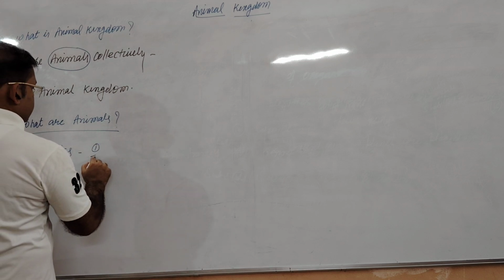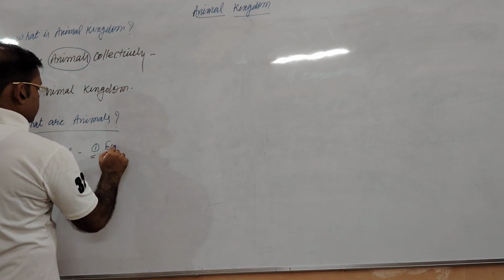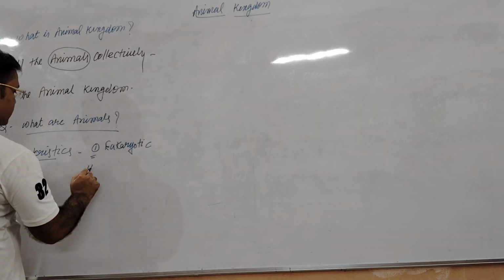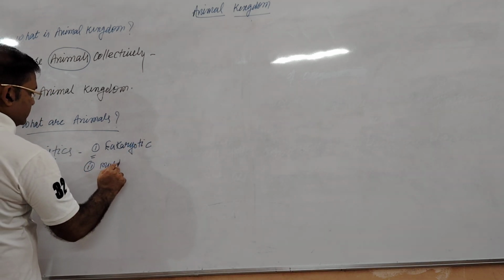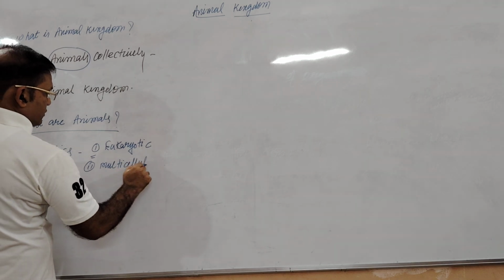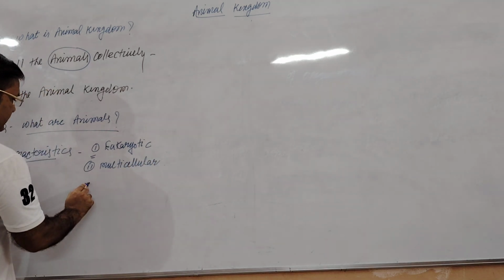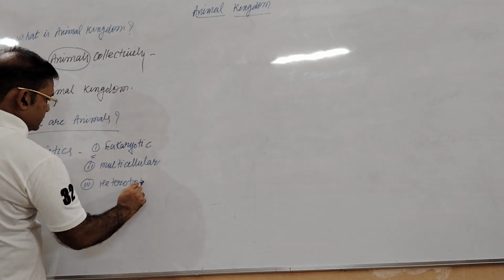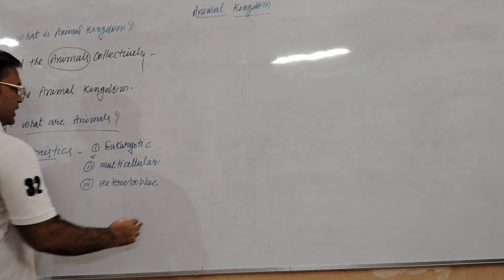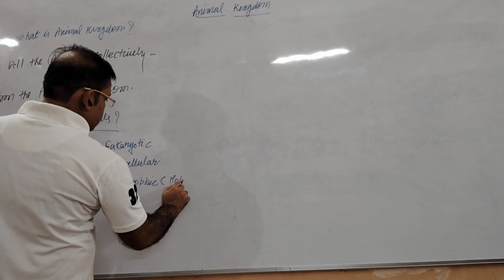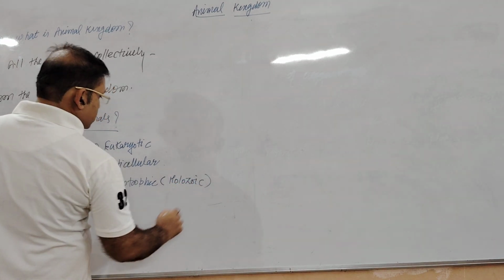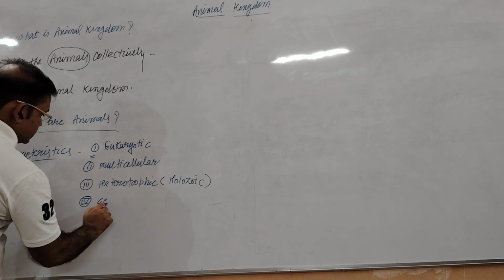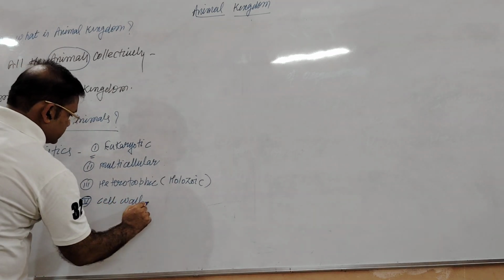You have already studied that animals are eukaryotic. You have studied that animals are multicellular. You know that animals have a heterotrophic mode of nutrition, and in animals the heterotrophic mode of nutrition is holozoic type. You know that the cell wall is absent in animals.